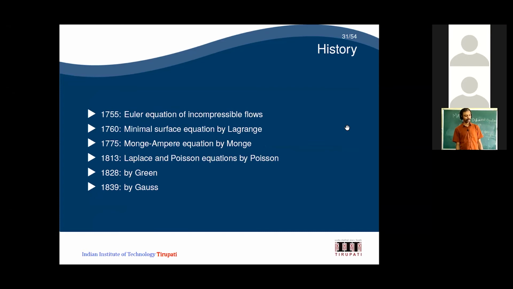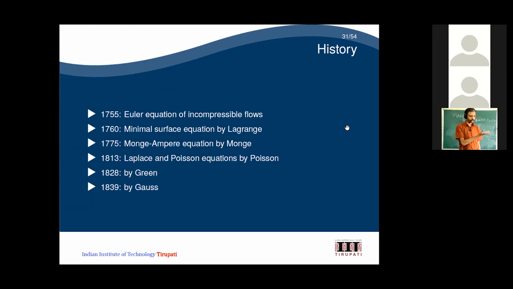Then in 1756, so these are the terms which you will be repeating again and again. In 1755, the Euler equation of incompressible flows was introduced. I will explain that in the next class, but to give an idea, most of the flow equations are governed by conservation laws: conservation of mass, conservation of momentum, and conservation of energy. From that they used to derive it.